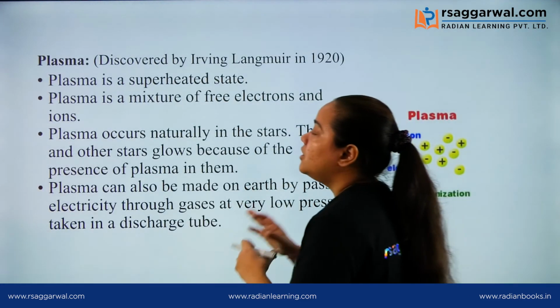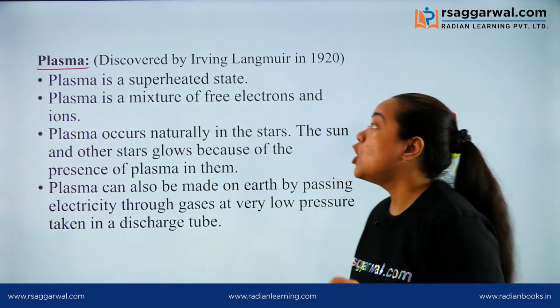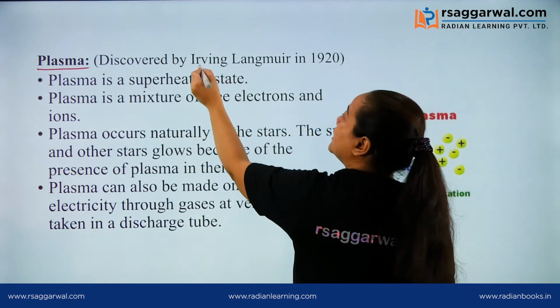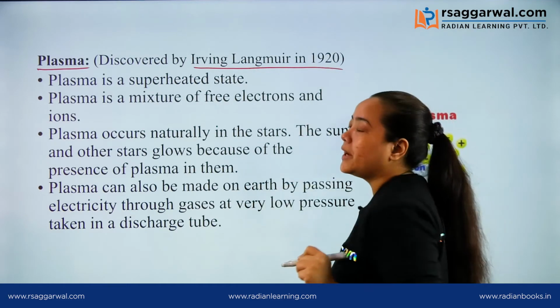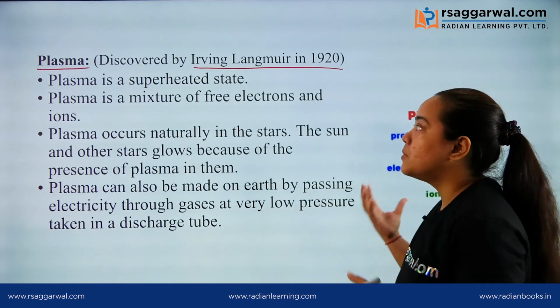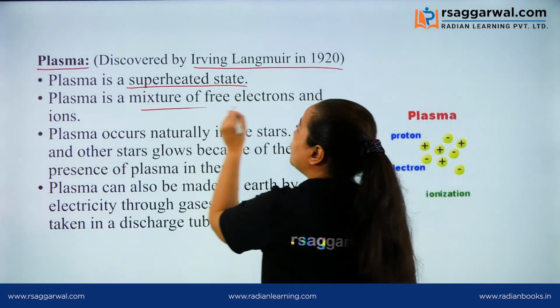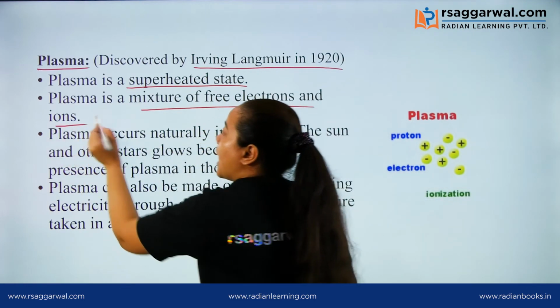Then a new state of matter, the fourth state of matter, was discovered by Irving Langmuir in 1920. That state is known as plasma. Plasma is a superheated state. Plasma is a mixture of free electrons and ions.